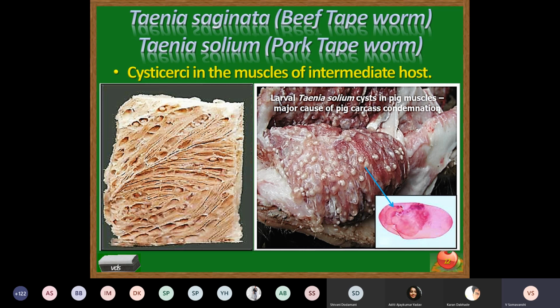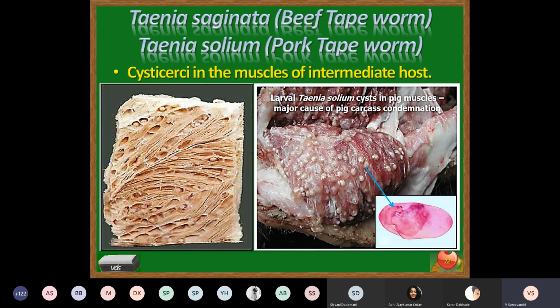So this is how the infection takes place. In the intestine, the adult worm undergoes strobilation and maturation, and the gravid segments are filled with eggs. These eggs are liberated when the segment completely disintegrates or when it is crushed. Usually the gravid segments, which are very weak, slowly disintegrate, and the eggs from the uterus are liberated.